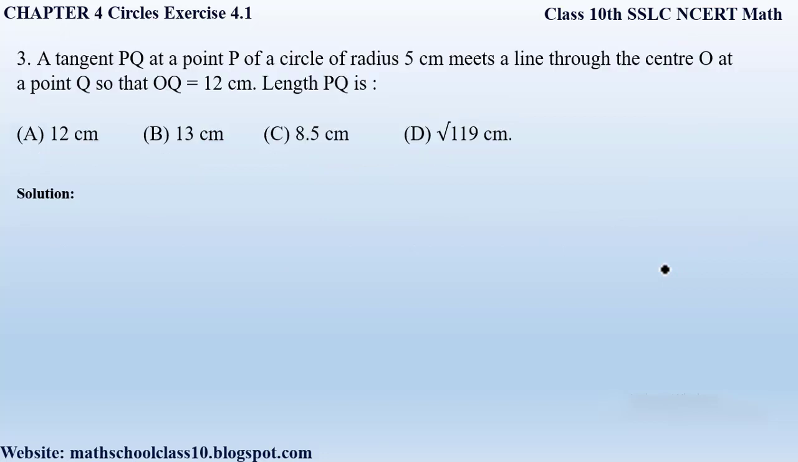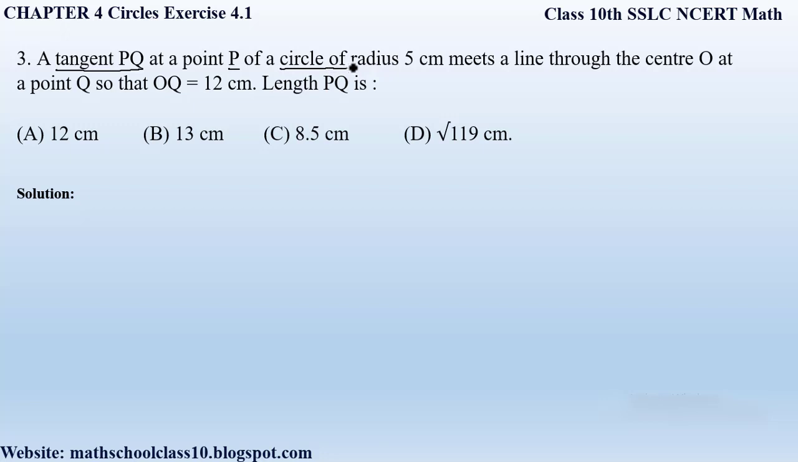Now coming to our third question. The third question says, a tangent PQ at a point P of a circle of radius 5 centimeters meets a line through the center O at a point Q, so that OQ is equal to 12 centimeters. Let PQ be the length to find. To understand the question better, let us draw the figure. So here they are saying that we have a tangent PQ, and this tangent PQ is at a point P of a circle of radius 5 centimeters.